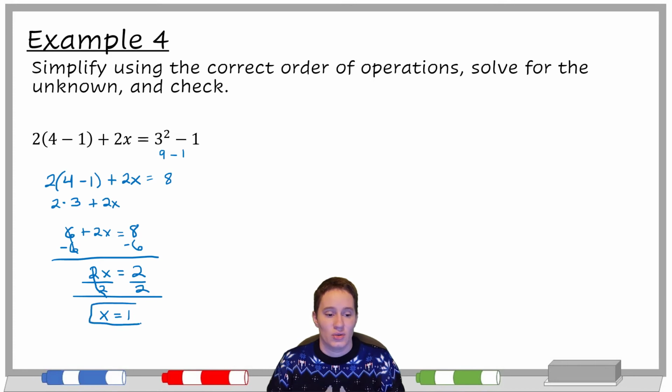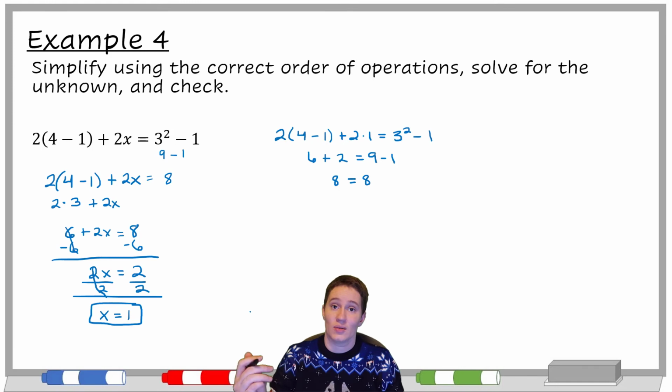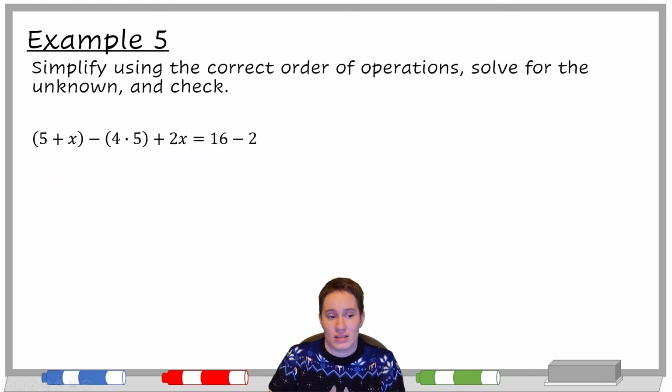Oh, it does say to check our answer. And this can be a bit annoying because a lot of this we've just done. So if we did it wrong the first time, why would we notice and do it right the second time, right? So like the 2 times 4 minus 1, we figured that out as being 6. Now this is new. 2 times 1 is 2. We already did 3 squared was 9 minus 1. Does look like we get 8 equals 8, so I think we got it right. Good job us. Let's look at one more of these on example 5.